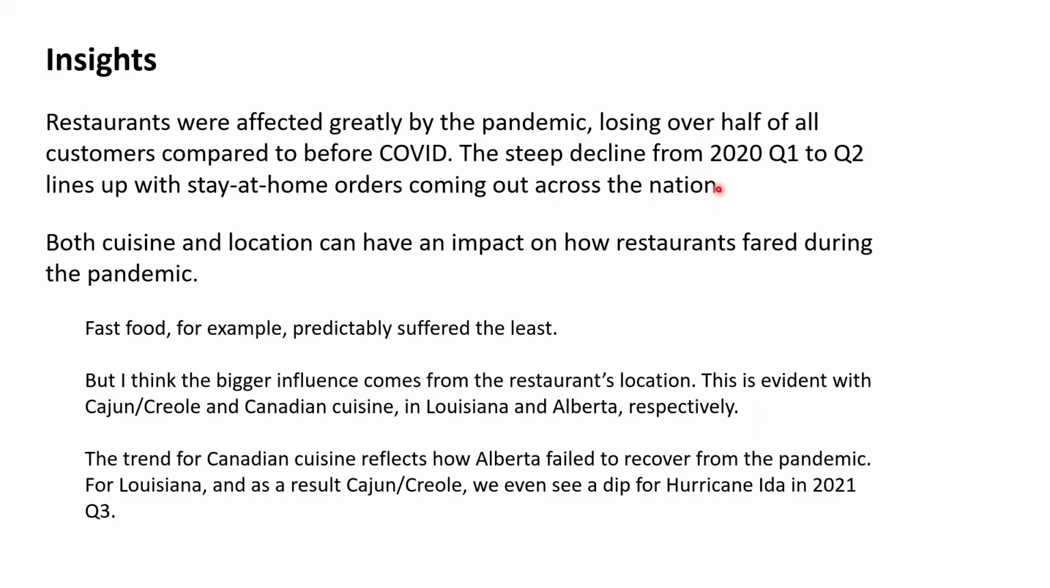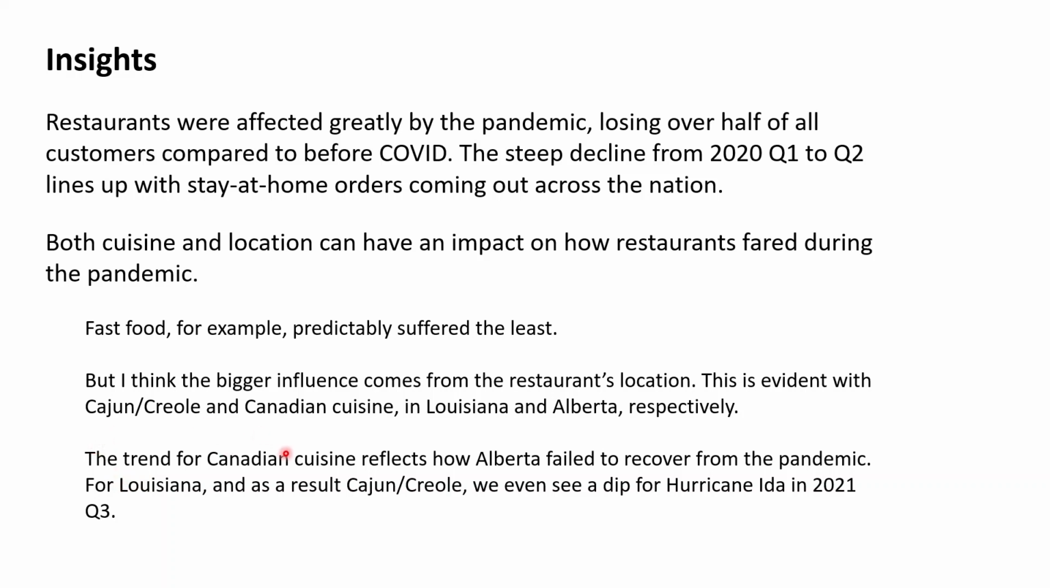Regarding cuisine and location, both of these factors can have an impact on how restaurants fared during the pandemic. For example, fast food predictably suffered the least because it's the most flexible, the easiest to transition to purely takeout. That's why they took the smallest hit, which makes sense. But I think the bigger influence overall came from the restaurant's location, in this case, the state. This is evident with Cajun and Creole in Louisiana and Canadian in Alberta, respectively.